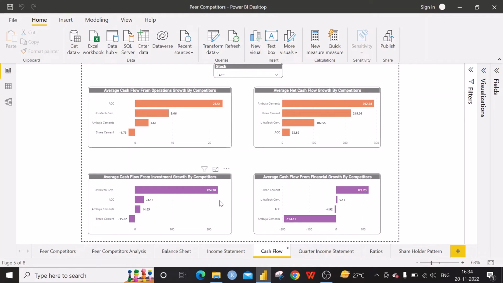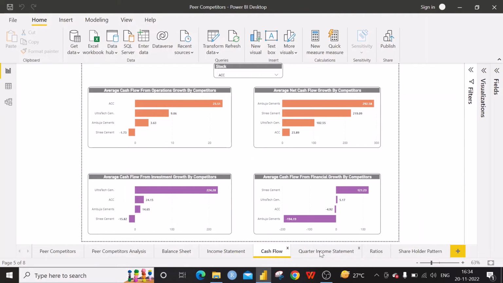This is the same case for financial growth also. Sometimes the company needs financial injection from outside to do their operations if cash flow from operation is not enough, or this is also covered. The payment of dividend is also covered in the cash flow from financial growth. So when we are comparing the ratios, always consider the real values, whether they are negative or positive. Then only we can come to some conclusion. We can have those details in the detailed application. When we have that application side by side, we can analyze how good it is.